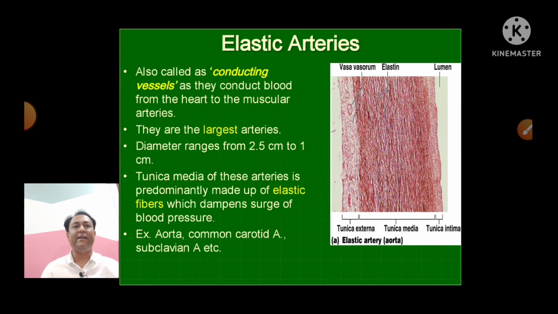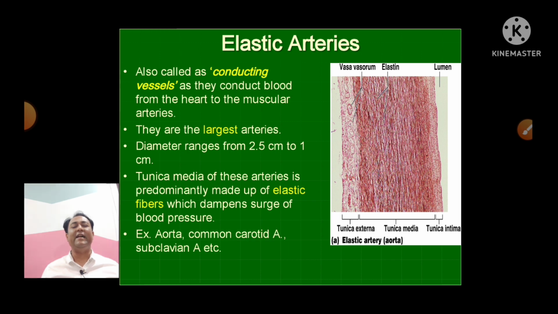The elastic arteries are also called the conducting vessels, as they conduct the blood from heart to the muscular arteries. हार्ट में से जो आपने वो फ्लो चार्ट देखा आगे उसमें था ना, हार्ट से फिर इलास्टिक आर्टरी में, इलास्टिक से फिर मस्कुलर आर्टरी में जाता था ब्लड. तो दिस इलास्टिक आर्टरीज वर्क एज अ कंडक्टर बिटवीन हार्ट एंड muscular artery. So we conduct the blood from heart to muscular artery, that's why they are known as the conducting vessels.